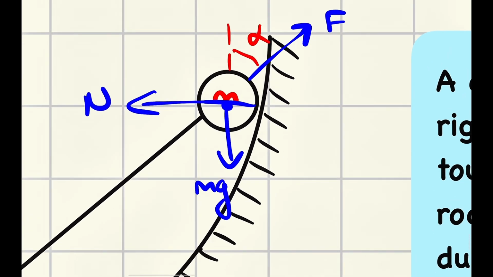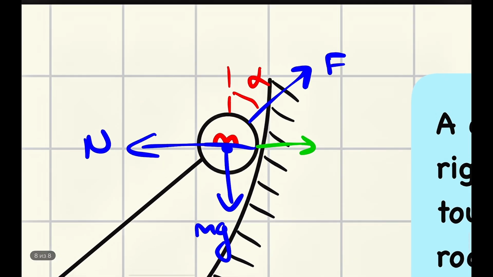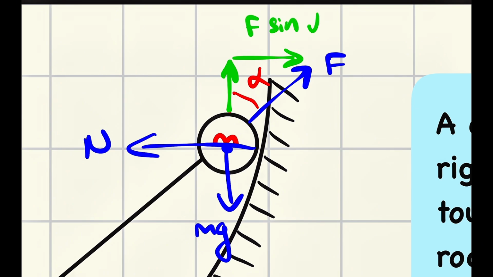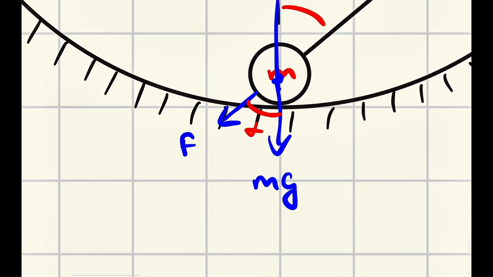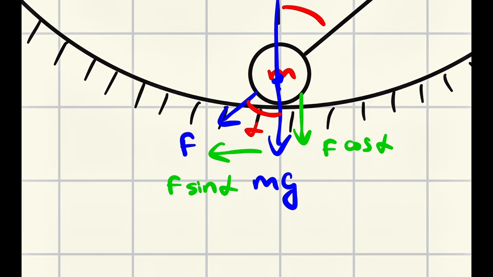We can break down this force into two components, this one and this one. It doesn't change the idea. Upward and to the right. Upward is F sine alpha because it's opposite to the angle, and this is F cosine alpha because it is adjacent, okay? The same thing happens here. So we have here to the left and downward as well. Downward it is F cosine alpha because it is adjacent, and this is F sine alpha because it is opposite. Okay, good.